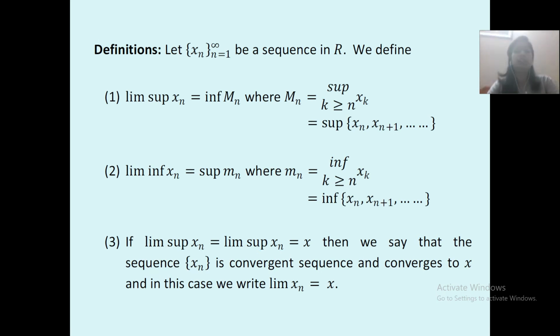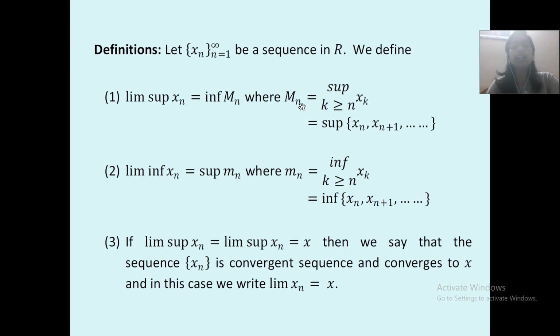Now we will go to the next definition, that is, let xn where n equal to 1 to infinity be a sequence in R. We define. We'll study about limit supremum and limit infimum over here. Now what is limit supremum? Limit supremum xn is equal to infimum of Mn where Mn is equal to supremum of xk where k is greater than or equal to n, which is equal to supremum of xn, xn plus 1, and so on.